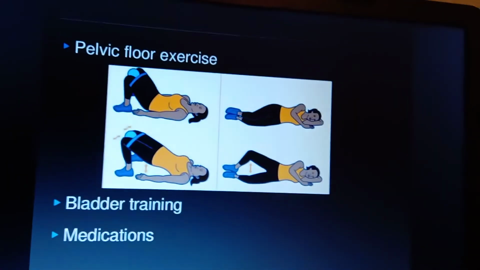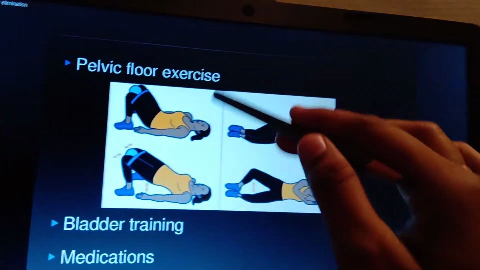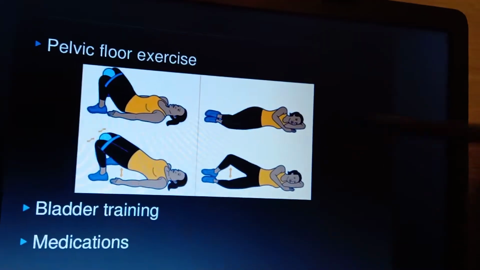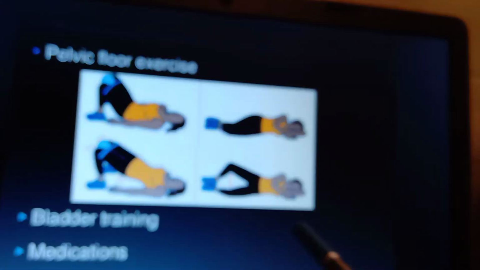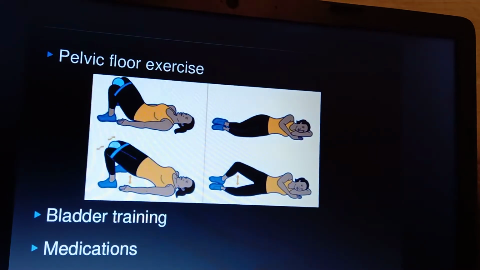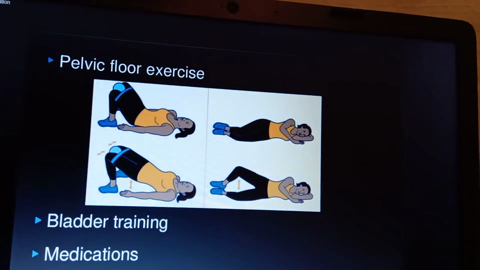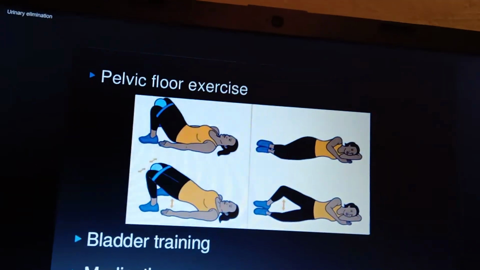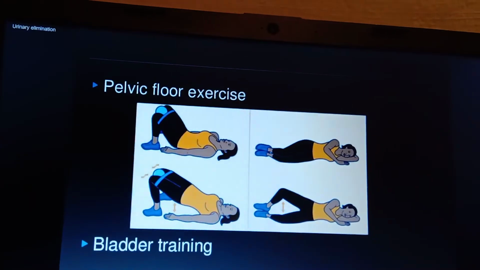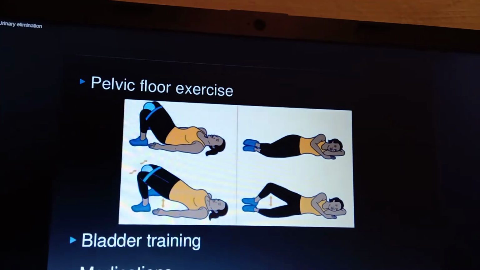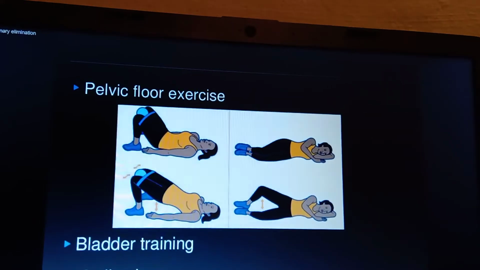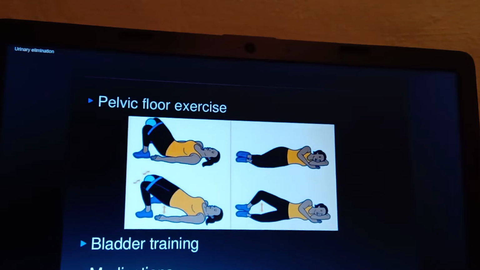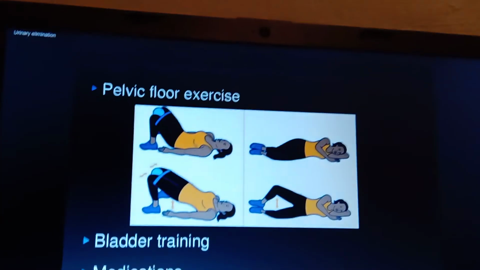And the exercises we already discussed are pelvic floor exercises. These pelvic floor exercises will help you control urinary incontinence. These are the positions and how to control the pelvic floor area. Whenever the urinary flow is there, you have to control your pelvic muscle for 5 seconds. And bladder training you have to give, and medications also you have to give to the patient.